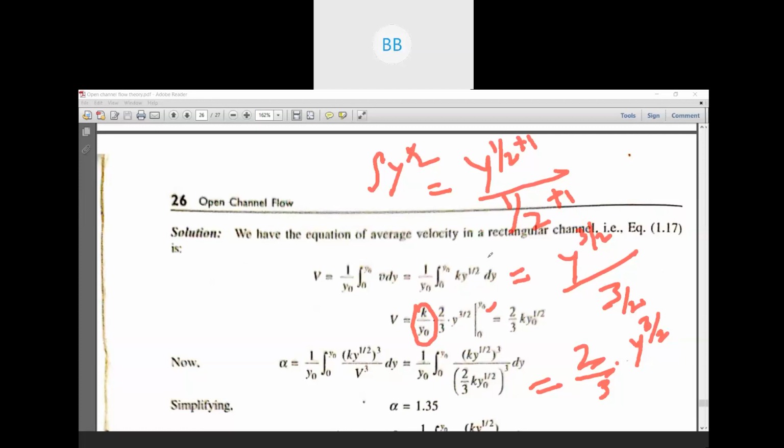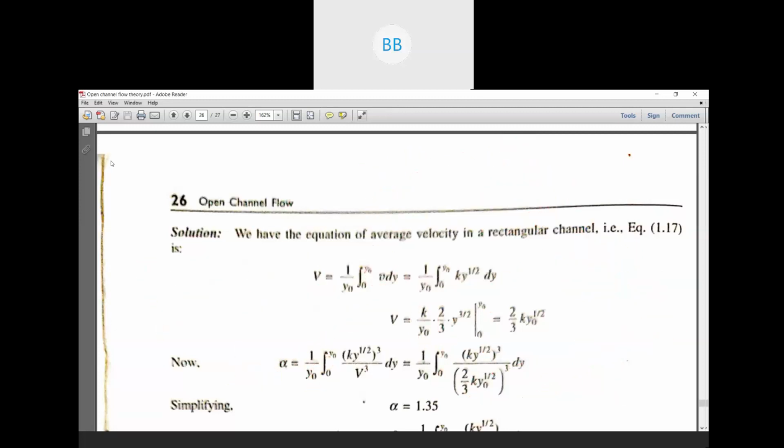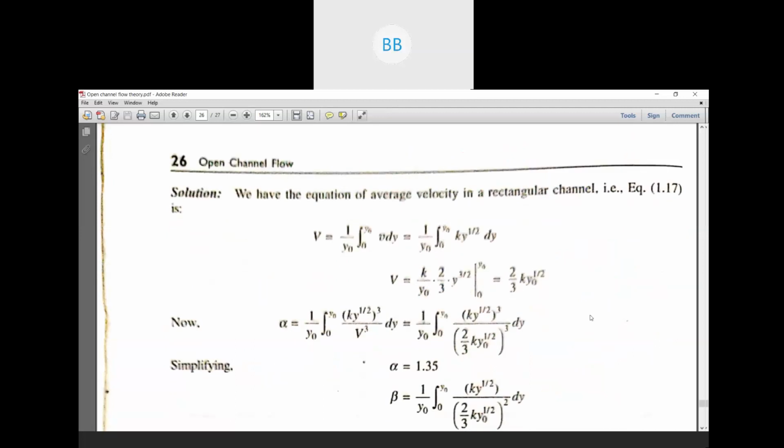Now what we have to do, now we have to substitute the limit. So k by y naught is the constant. Then 2 by 3 is also constant now.